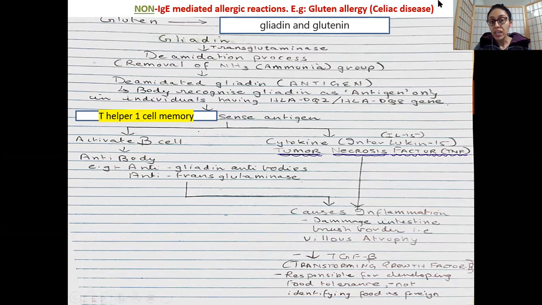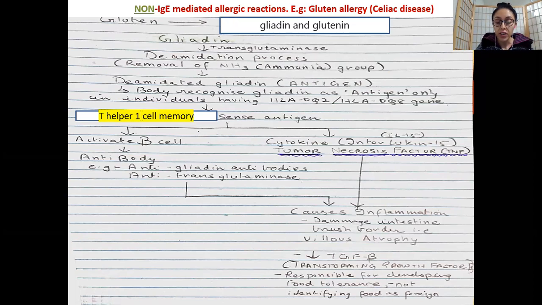Okay, so yes, your body recognizes gliadin as an antigen only when the individual has these specific genes. You don't need to remember the gene code, which is HLA DQ2 and DQ8. But basically, if you do have a short answer, then you'll have to write that there are these specific genes which would be triggering this.